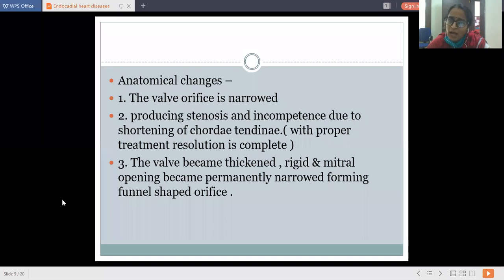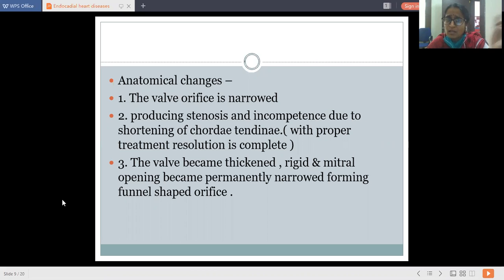And as it is a degenerative process, with proper treatment there is resolution, that is, the cure is complete. The wall becomes thickened due to inflammation. The wall becomes thickened, rigid, and the mitral opening becomes permanently narrowed, forming a funnel-shaped orifice. So these are the three types of anatomical changes that occur with rheumatic fever.